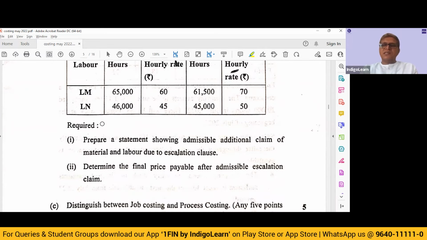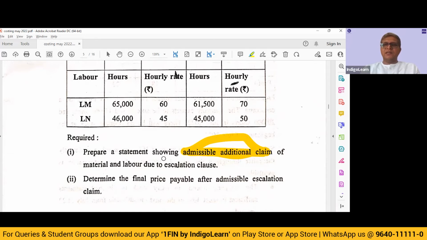What is the requirement? Prepare a statement showing the admissible additional claim of material and labor due to the escalation clause. If I were to just compute the labor number and tell you upfront, it is 10 rupees into 65,000, 6 lakhs 50 for LM, plus, or rather minus 1000 rupee, plus 5 rupees, because 45 to 55 rupees increase into 46,000, that is 2 lakh 30. If we add up both, we get an 8 lakh 80 escalation increase for labor.